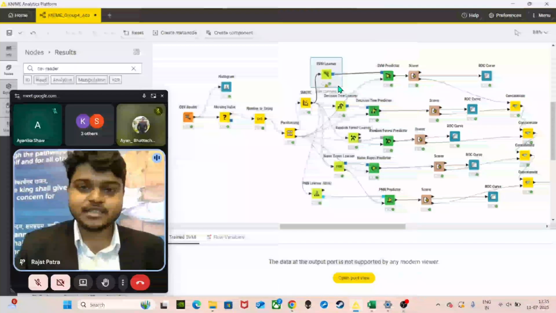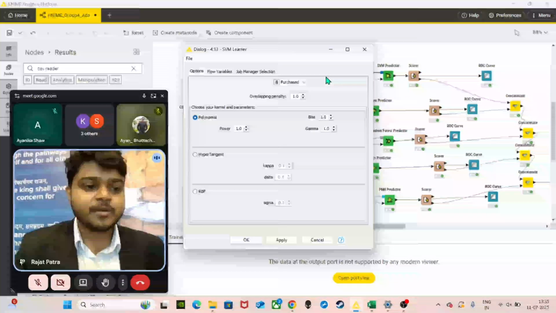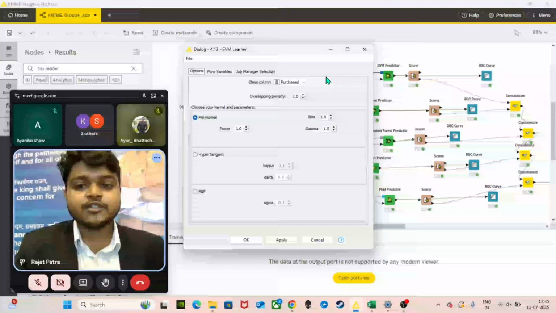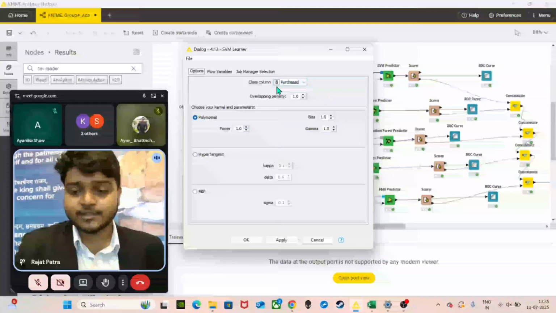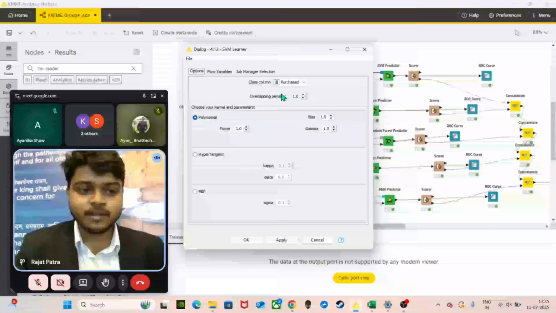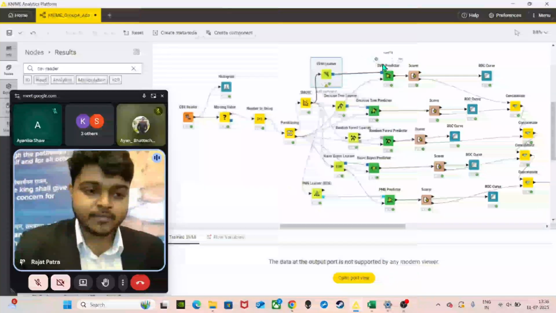Thank you so much, and I will be discussing the SVM model. In the SVM model, we have the SVM learner. SVM stands for support vector machine, a supervised learning method basically used for classification by finding the best hyperplane, and it also chooses the best values. And after that, we have the SVM predictor.